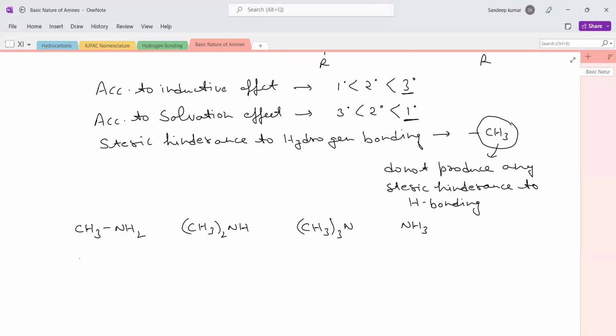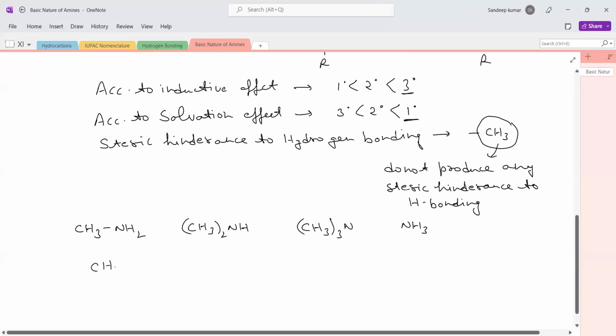Out of them, the most basic would be the secondary amine. Let us arrange them in decreasing order of basic strength. Most basic will be the secondary amine, (CH3)2NH.